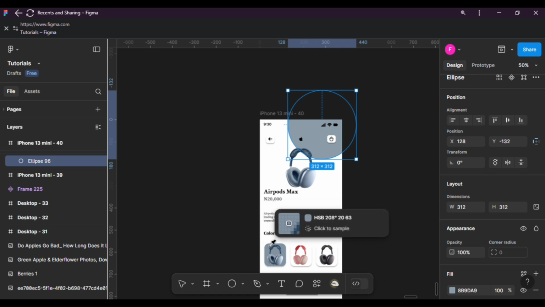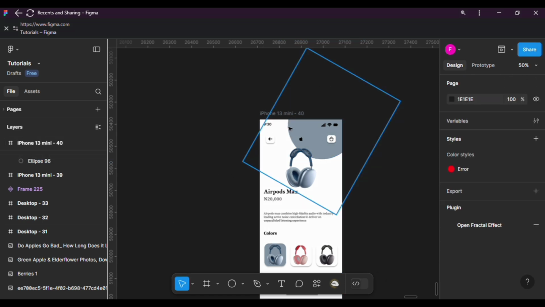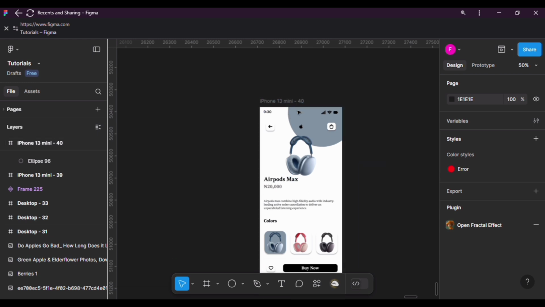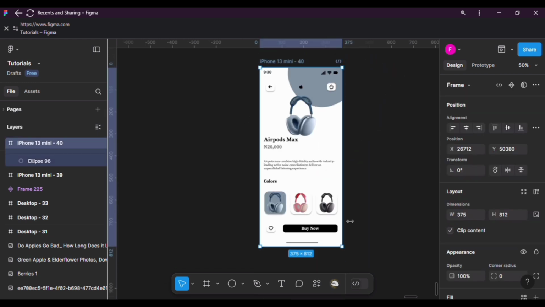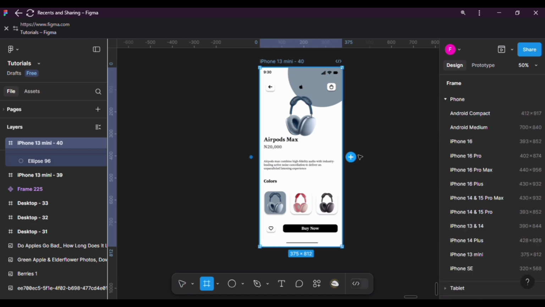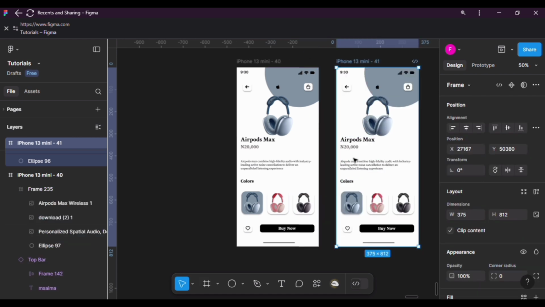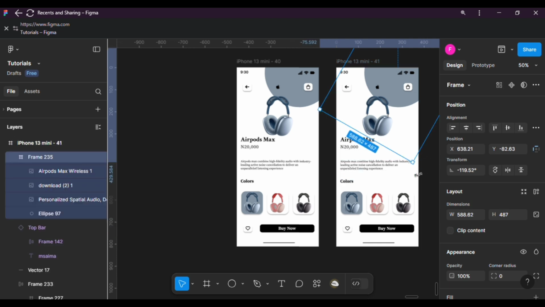You are going to click on the main frame, that is your iPhone frame, and duplicate this frame. Just click F on your keyboard and select this plus button at the side of your iPhone frame. You are going to duplicate it. Now follow the same steps that I used for the first one, rotating them to the active product.